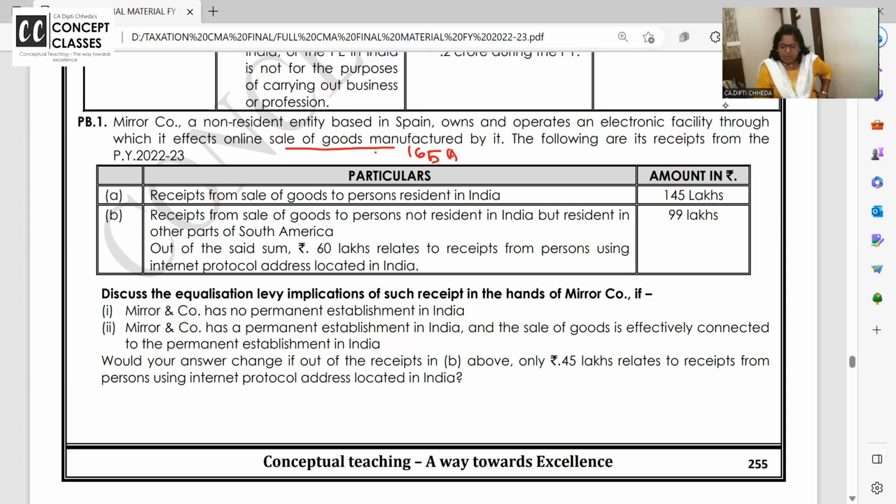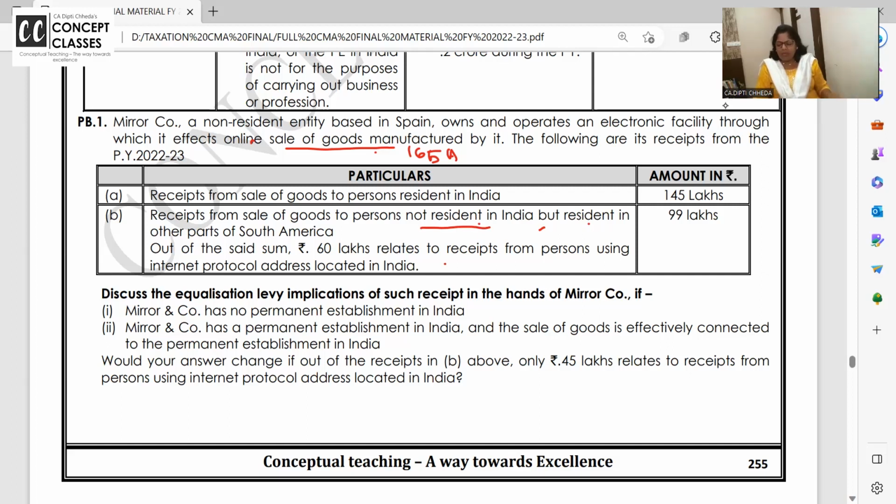Following are its receipts. Receipt from sale of goods to a person resident in India. Okay. Receipt from sale of goods to a person not resident in India but resident in other parts of America. ठीक है. Out of the said sum, 60 lakhs relates to receipts from a person using IPA address in India. One non-resident has sold the goods to another non-resident, but through IPA address of India.